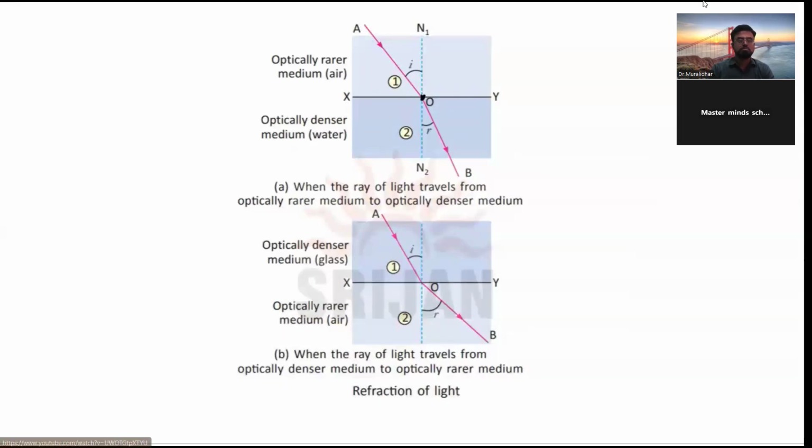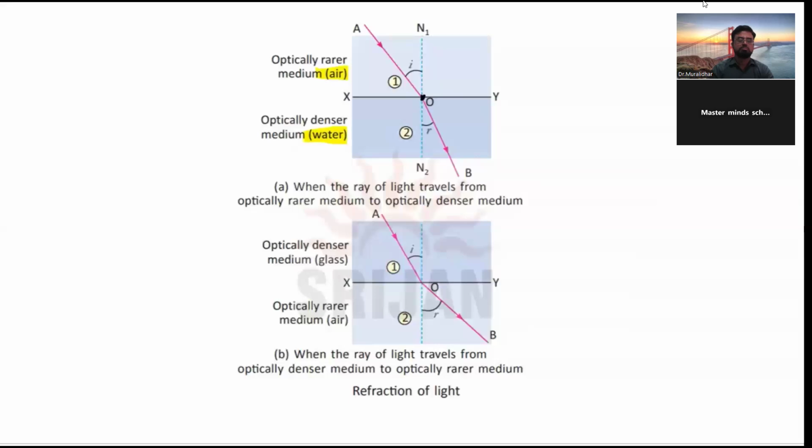Here, what is happening? First of all, when the light travels from optically rarer to optically denser medium, this is the denser medium. We all know water is denser than air. So this is happening: this refracted ray is coming towards the normal. That is, the angle is decreasing. So it's coming towards the normal.